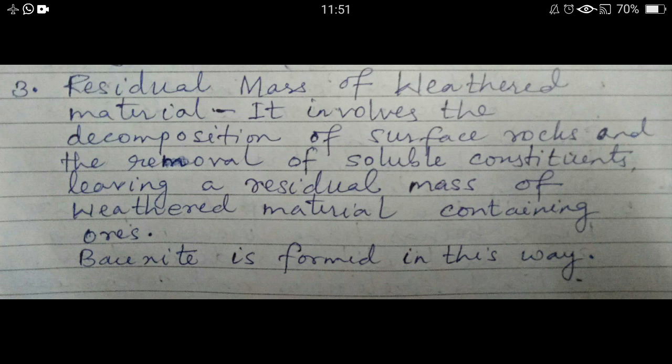Bauxite is formed in this way. This is the third form in which mineral may occur. It may be decomposed on the surface rocks. It may be the result of the removal of the soluble constituents in which a residual mass is left.